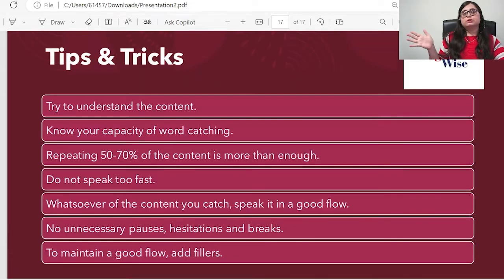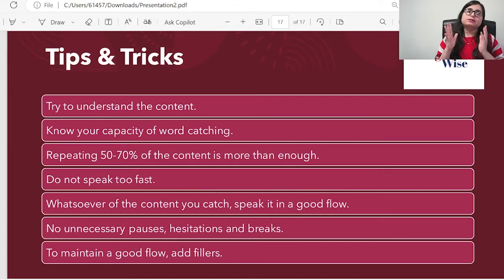So here is the most important thing, that is tips and tricks for your repeat sentences. The very first thing for your repeat sentences, what you can do is always try to understand the content. Once you are able to understand the content, you will be getting good points. Second, know your capacity of word catching.